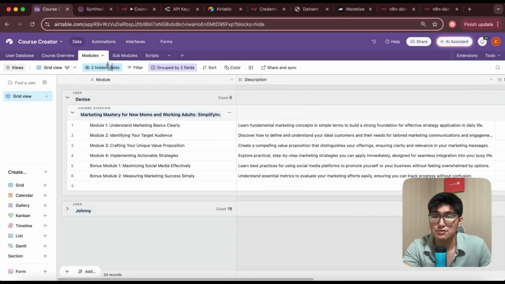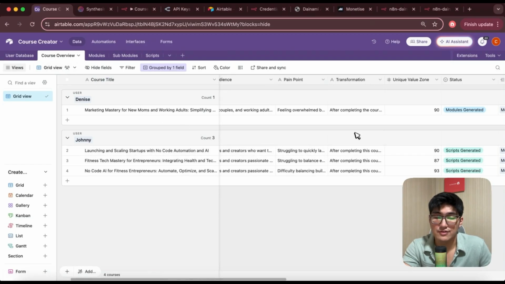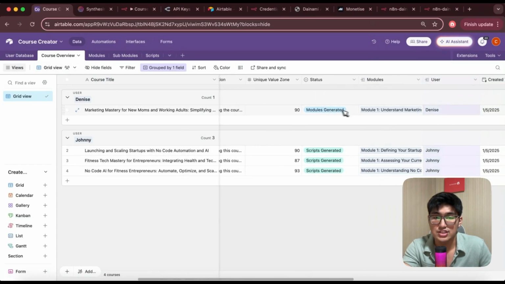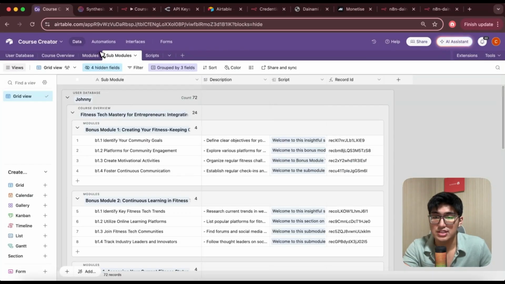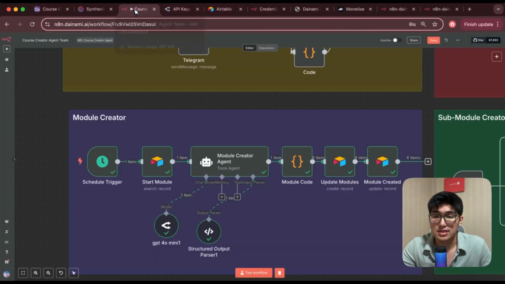All right, so how do we create this? If we go back to cost overview, now the status is set to generated. So we want to make sure it updates all this information as well as updates the status, to trigger the next creation of submodules. Okay, so coming back to n8n, let's go into n8n. We're going to quickly run through this.